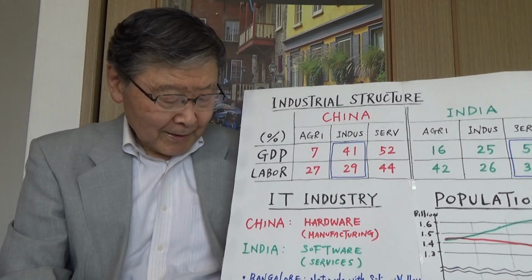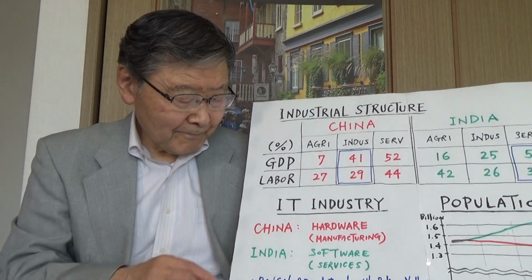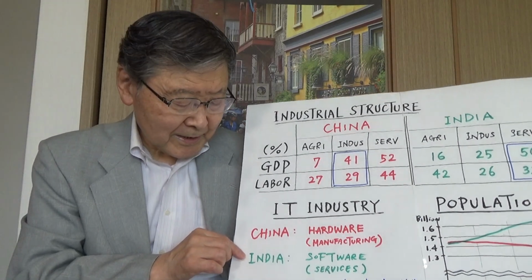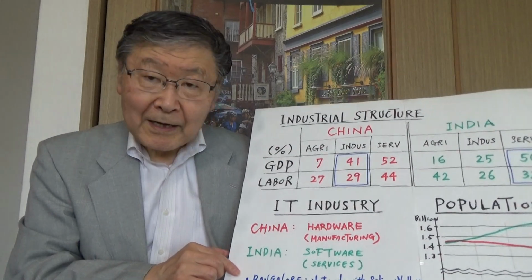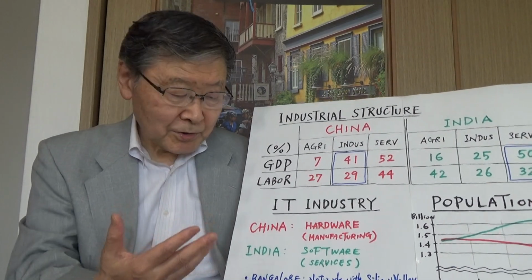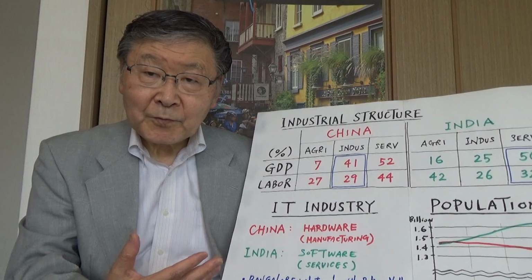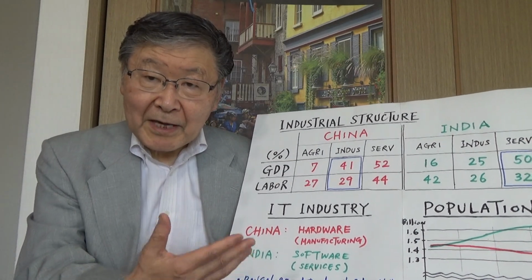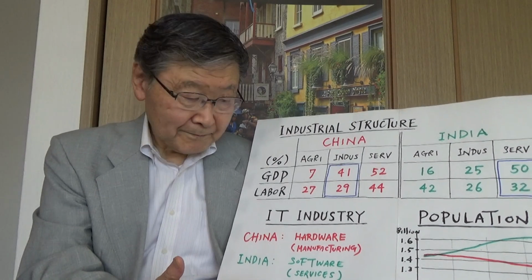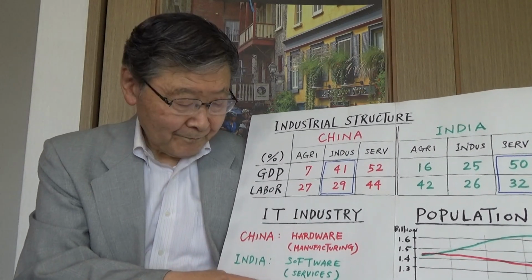So in India, a lot of IT service activities in a city like Bangalore, which has a very strong connection or network with Silicon Valley in the United States and other major IT centers around the world. That's a strength.